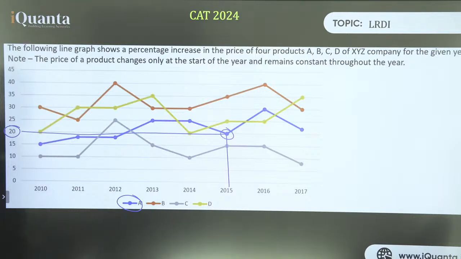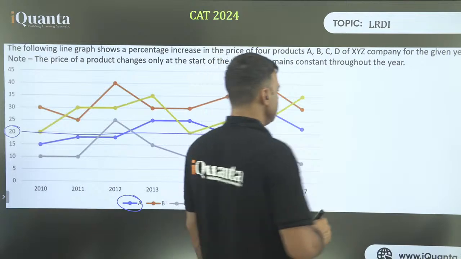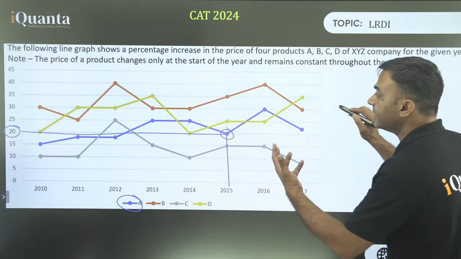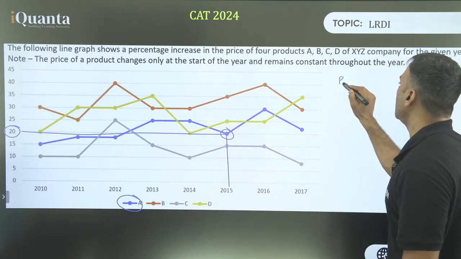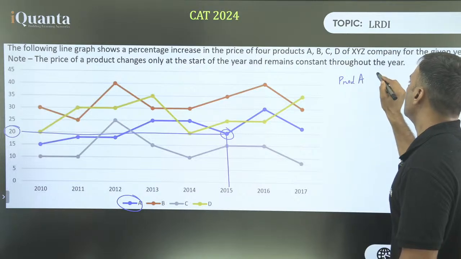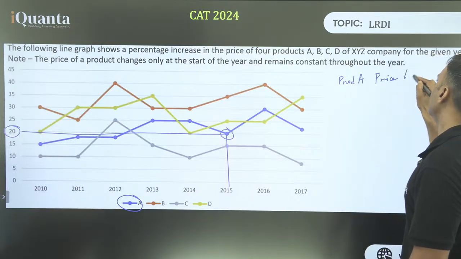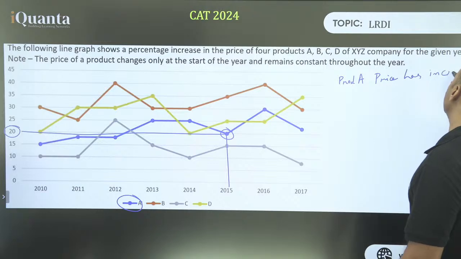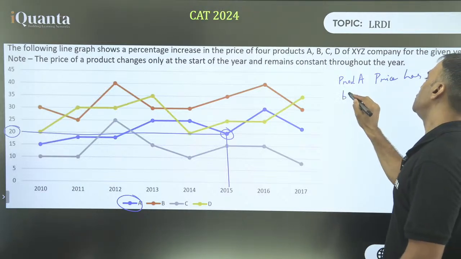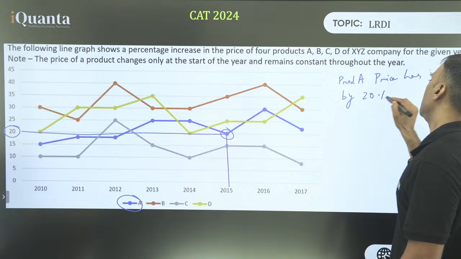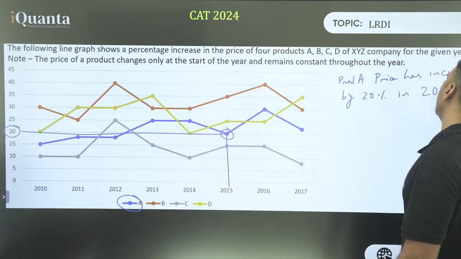Arvind, in 2015, understand the statement. The statement is product A price has increased by 20% in 2015. Do you understand that?